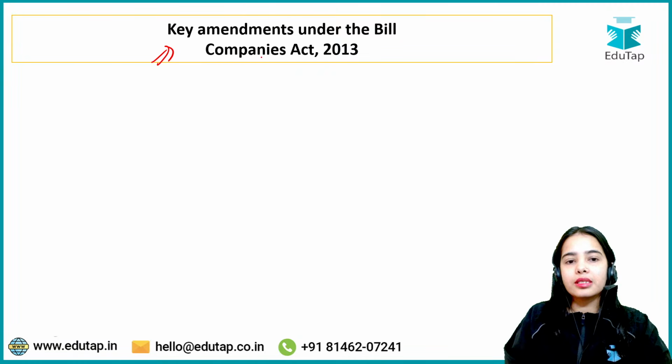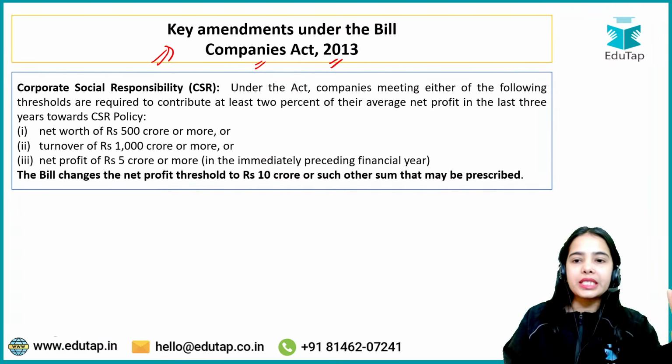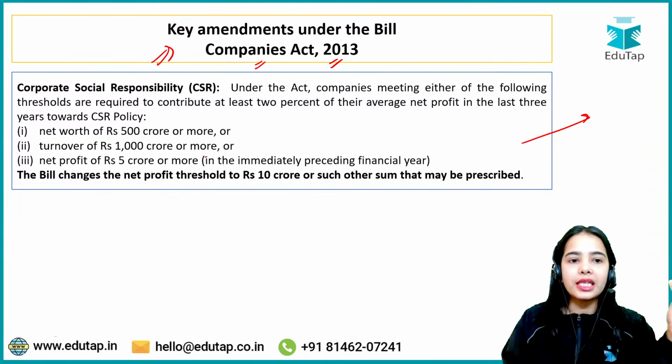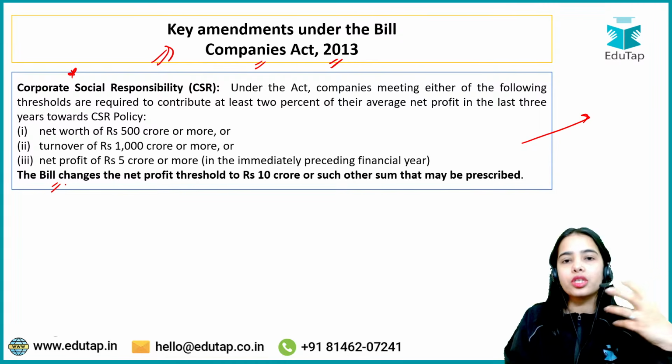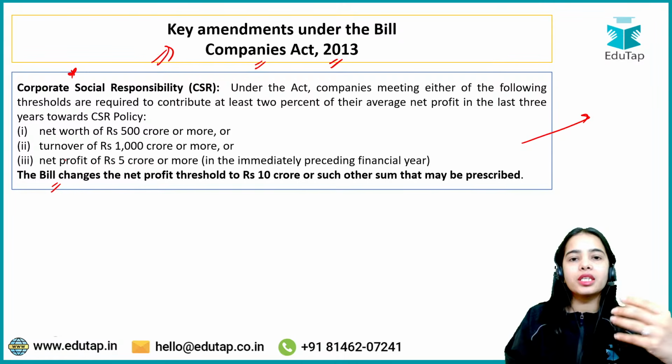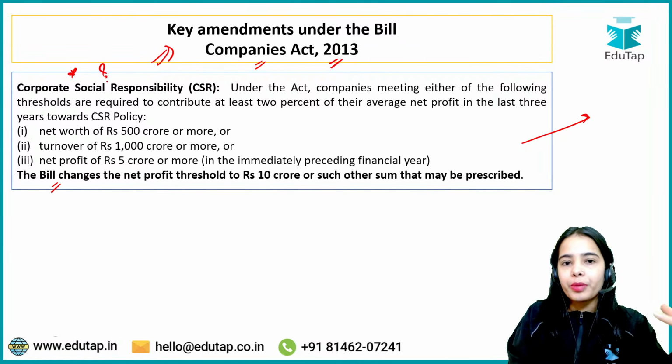First, we are going to discuss the key amendments for the Companies Act 2013. The biggest objection that has been presented is against this particular part, that is the corporate social responsibility. The bill wants to change a certain criteria of the corporate social responsibility, but there were a lot of objections from the opposing party. So now, what is this corporate social responsibility?